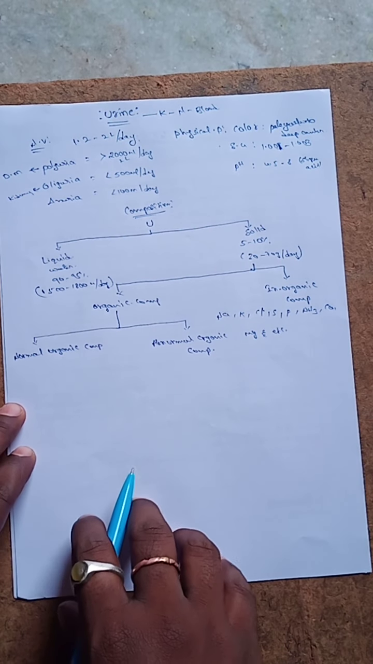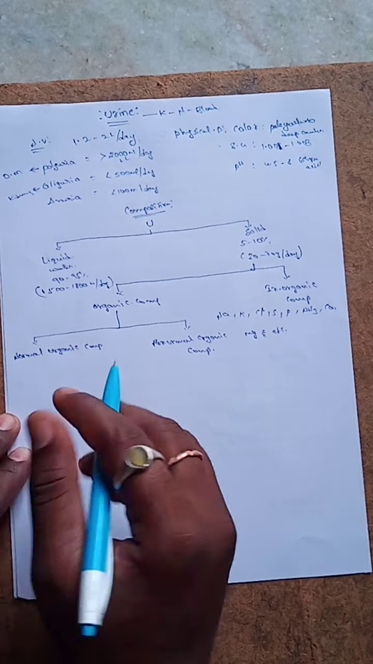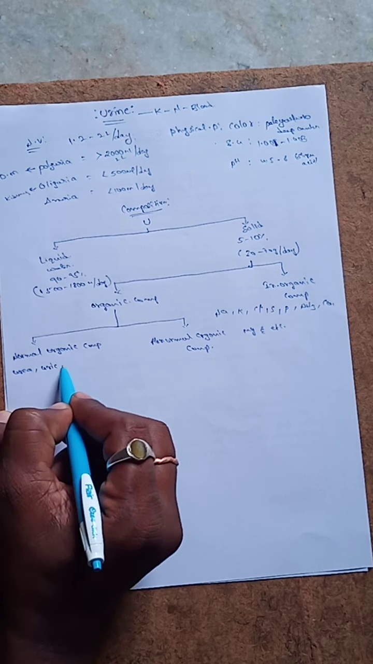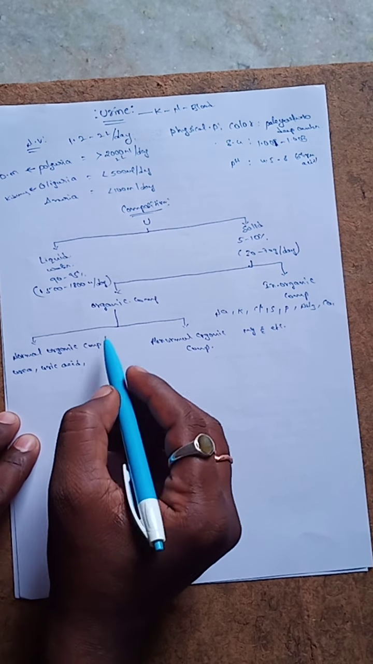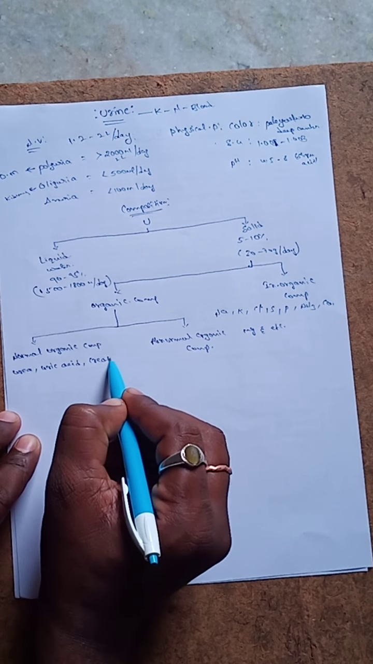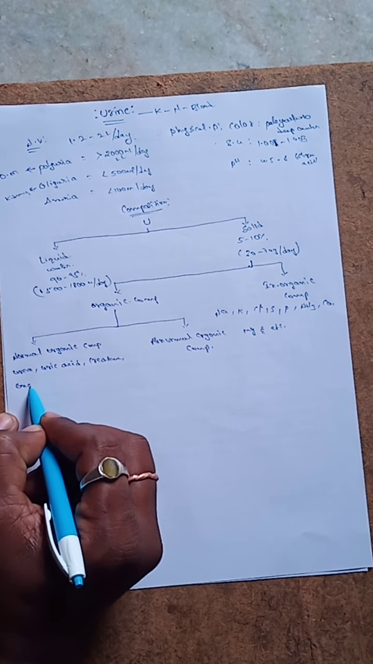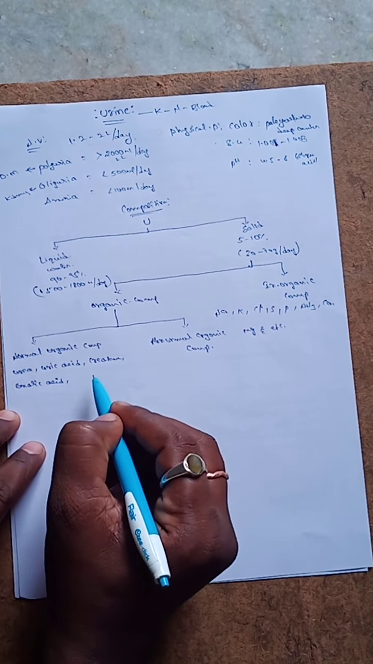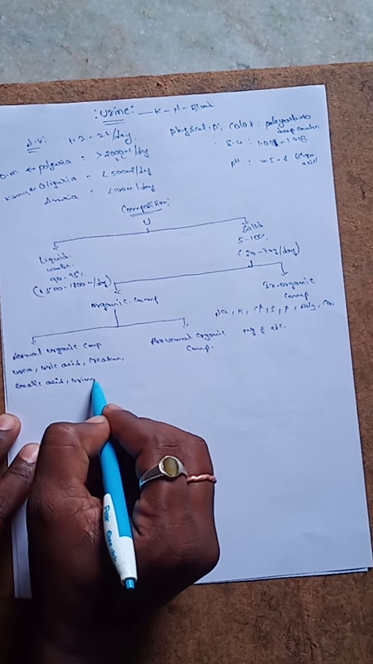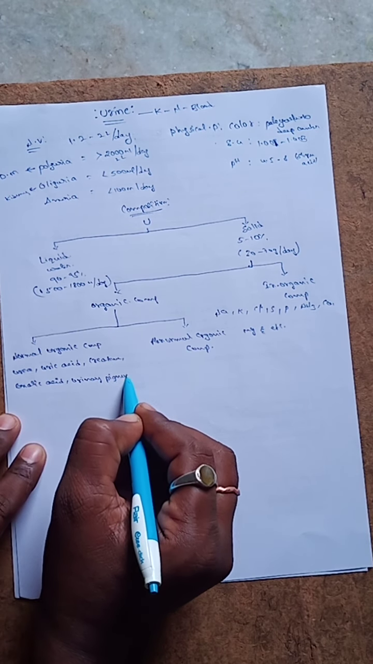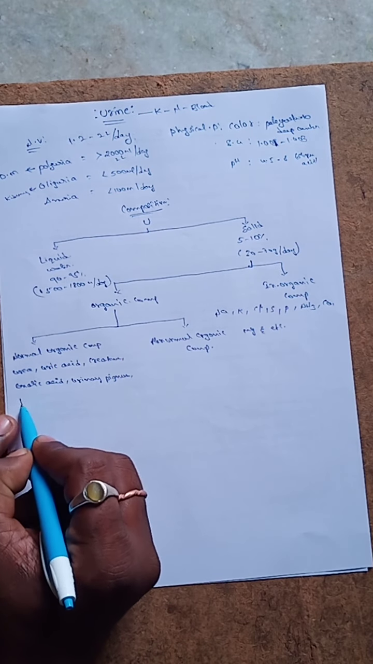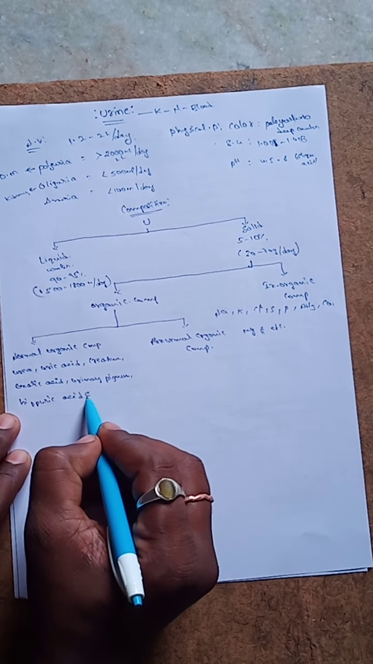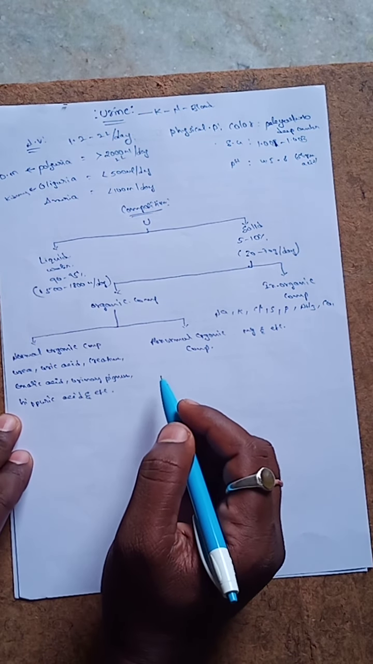So what are the normal organic components, and what are the abnormal components? The normal components are urea, uric acid, creatinine, oxalic acid, urinary pigments, hippuric acid, and so on. These are the normal organic components.